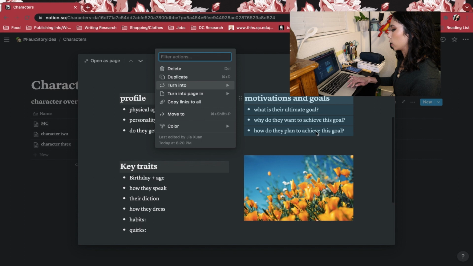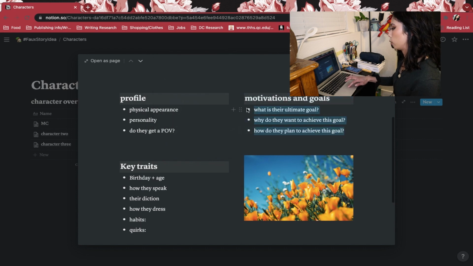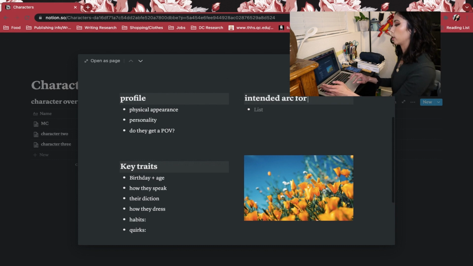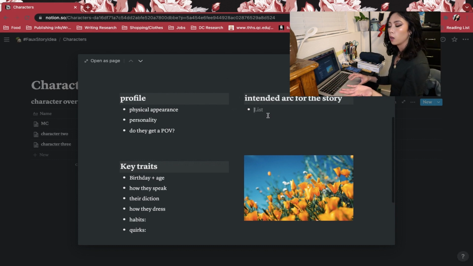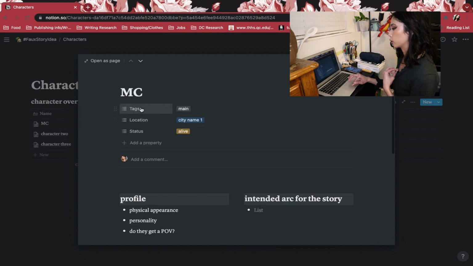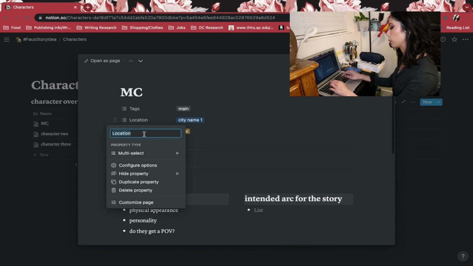Let's see, I guess I could go with this one. We can go with intended arc for the story, and just write down a little blurb that you want for them as the story progresses, like where do you want the character to end up, like a beginner, just because I feel like you could get a little intense with this. And then again with the tags and locations, I'm just going to change this to POV.